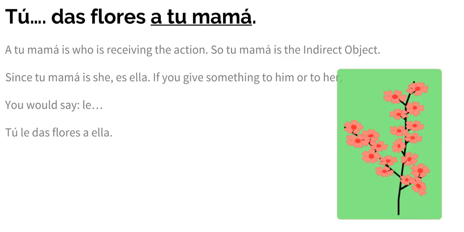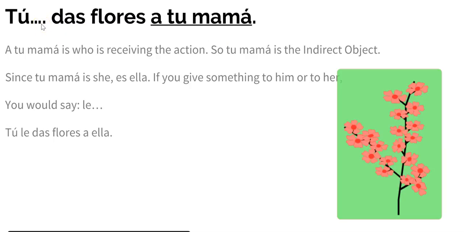So tu mamá is a girl. So to ella, a ella. So to her. So if you say a ella, would you say les or le? You would say le because it's tu mamá. If it was tu mamá y tu papá, so dos personas, les. Una persona, to her or to him, le. Two people, les. Okay, so first do the conjugation, tú das. Leave the blank space, look at the indirect object, and then you put the indirect object pronoun.